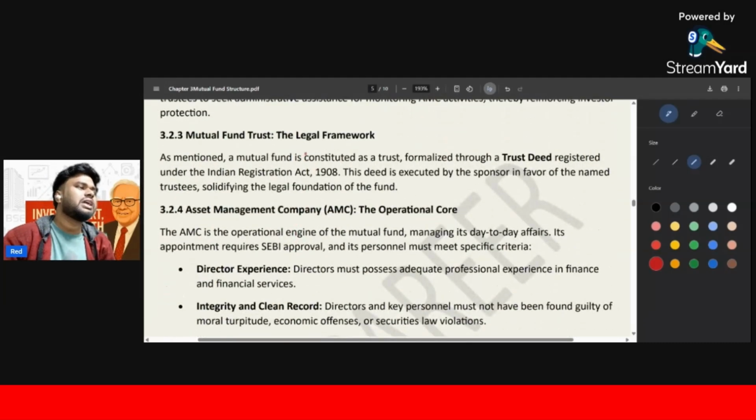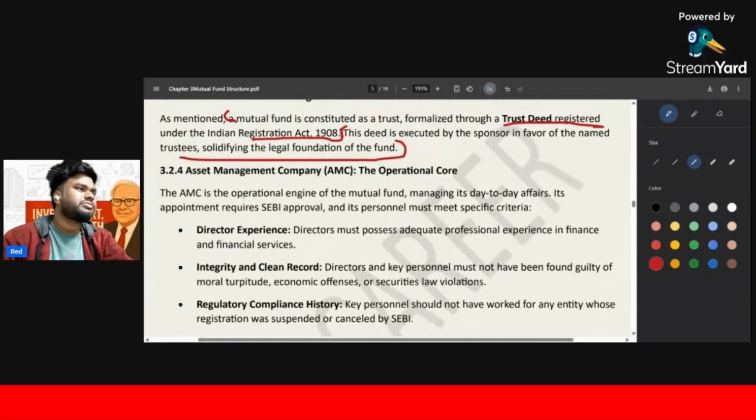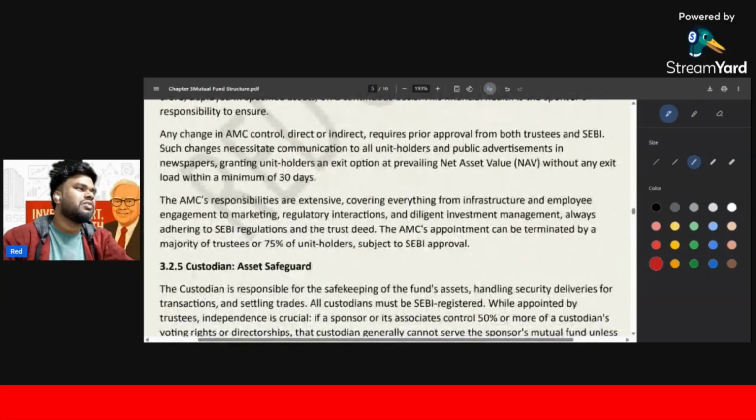ये म्यूचुअल फंड का जो लीगल फ्रेमवर्क है, if you look for this, a mutual fund is constituted as a trust formalized through a trust deed registered under the Registration Act 1908. This deed is executed by sponsor in favor of named trustees. So this is some question can come from your exam. This is something we already discussed.